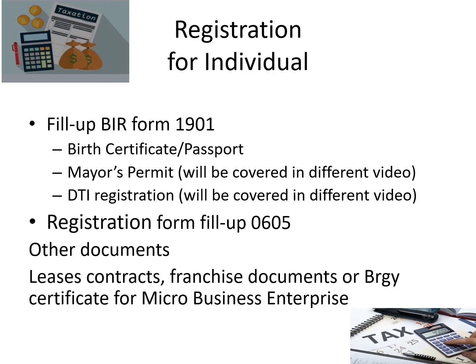Then if you are a franchise, you could also present a franchise document or a barangay certificate for micro business enterprise. I don't think we are part of this micro business, because micro businesses are small businesses that would allow people to have certain exemptions with the bureau. But I'll give you another topic for that one so that we will be aware.